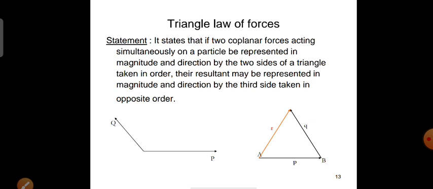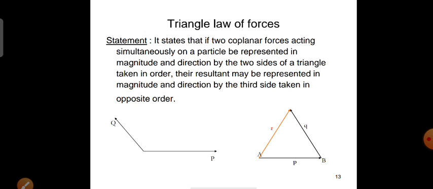So that red color closing side of the triangle can be called here as the resultant. So here we are representing the resultant by the third side taken in opposite order. So whatever concept we have learnt in parallelogram law of forces, there in parallelogram law of forces,